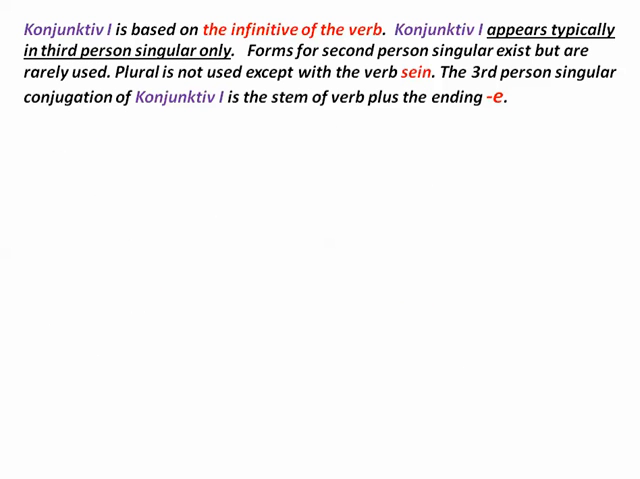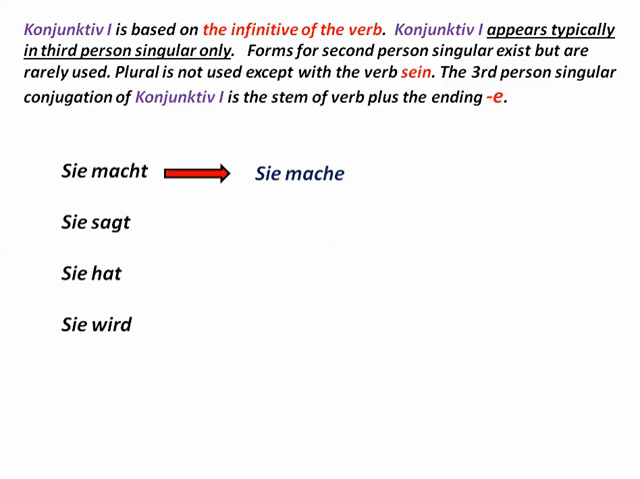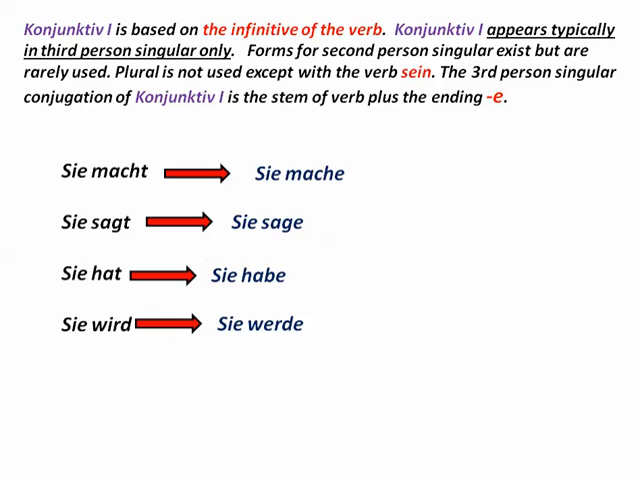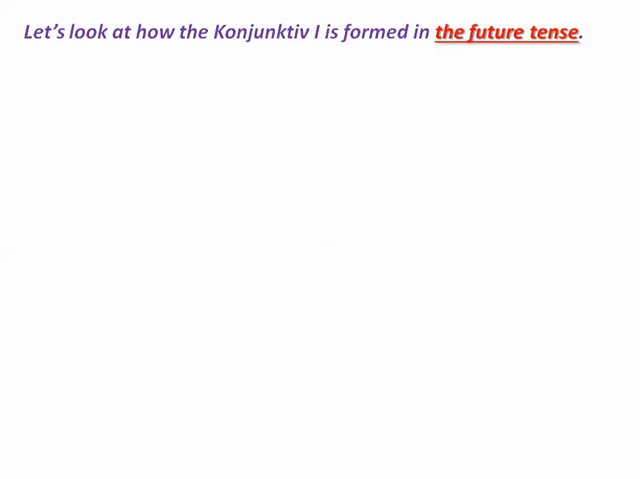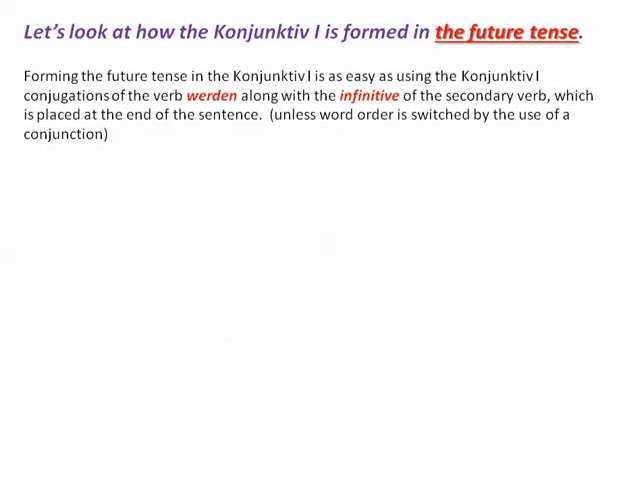Special subjunctive is based on the infinitive of the verb, and the special subjunctive appears typically in third person singular only. The third person singular conjugation of Konjunktiv I is the stem of the verb plus the ending E. So sie macht becomes sie mache, sie sagt becomes sie sage, sie hat becomes sie habe, and sie wird becomes sie werde. So you can see here that's a clear distinction between the present tense third person singular conjugation and its conjugation in the subjunctive form. Now let's look at how it's formed in the future tense.